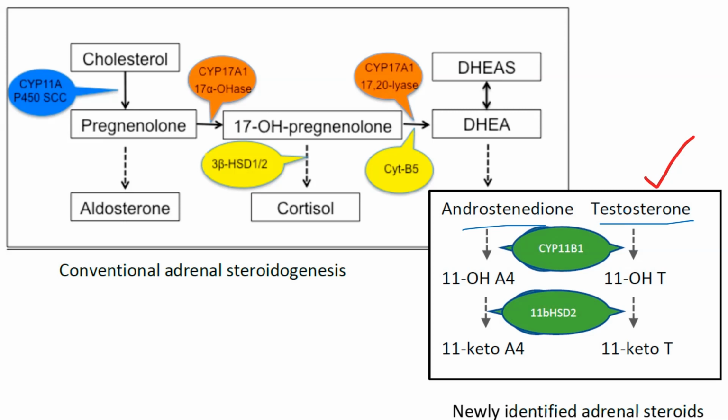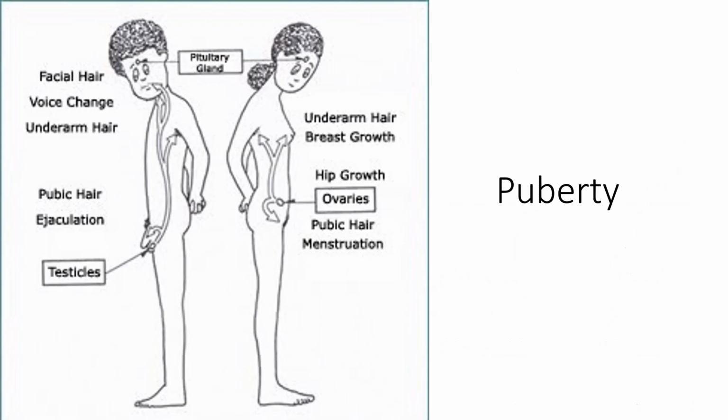Okay, gonadotropins are the gonad regulatory hormones released from the pituitary gland, and their function is the activation of the gonads. Okay, this initiates the final maturation of the reproductive system.